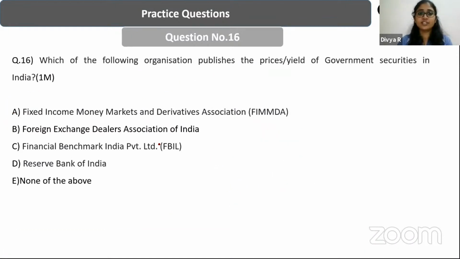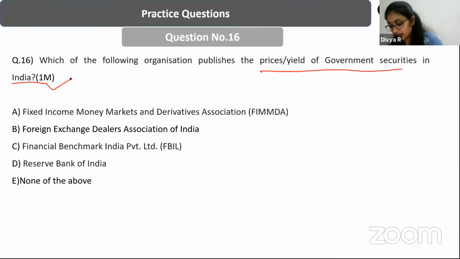Next question, which of the following organizations publishes the price or the yield of government securities in India? So which body publishes the prices or yields of government securities in India? Very important, financial market benchmarking. Neelambar Roy, we will get the PDF. This PDF will be made available very quickly, tomorrow or the day after, in the Telegram group itself, right? Yes, it is Financial Benchmark India Private Limited. Earlier, it was these two organizations, Fixed Income Money Markets and Derivatives Association of India and Foreign Exchange Dealers Association of India.